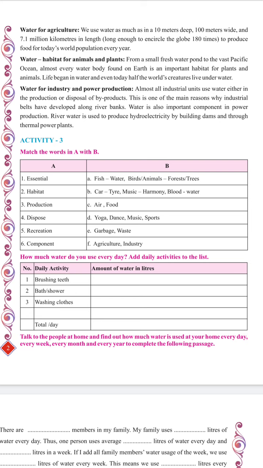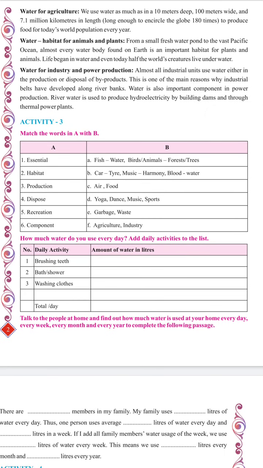You might know how river water is used to produce hydroelectricity by building dams. The flow of the water helps us to move the turbine, and then it is connected to what we call a dynamo, and then the electricity is produced by the force of the water.